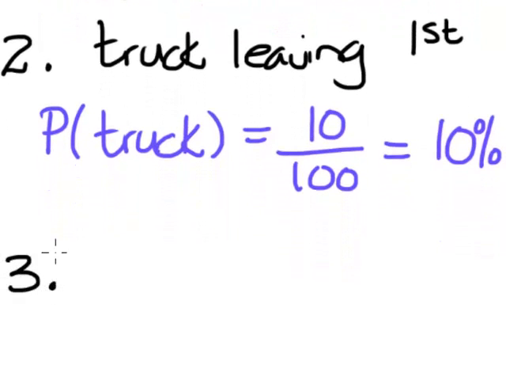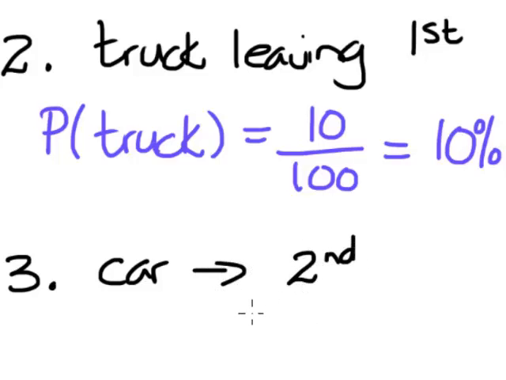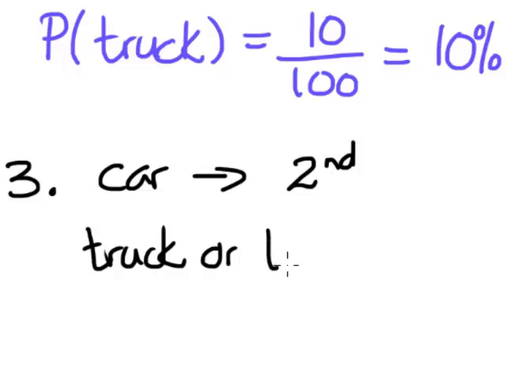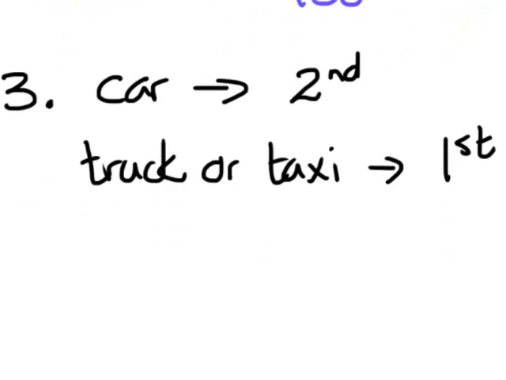Okay, let's have a look at our third one. Now this one is a little bit more complicated. We want to find the probability of a car leaving second, if either a truck or a taxi left first. So this is quite a complicated problem.